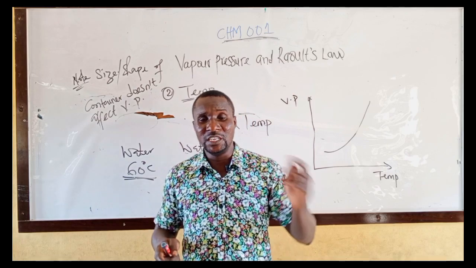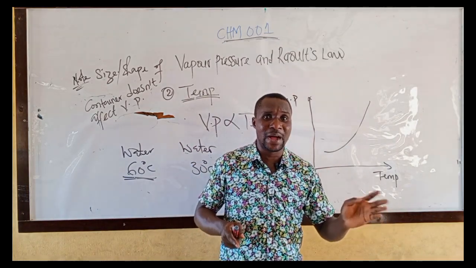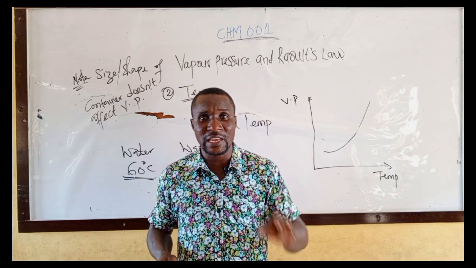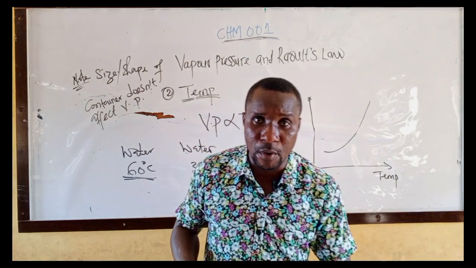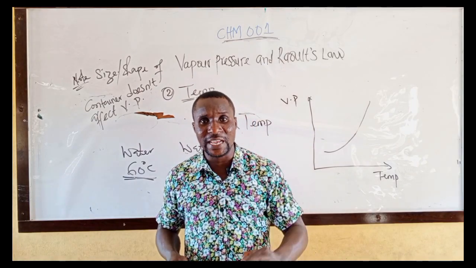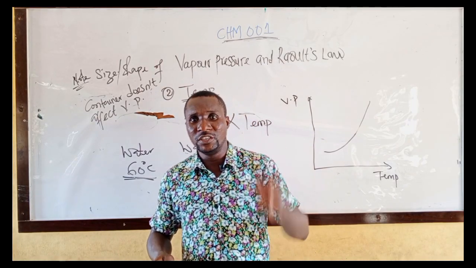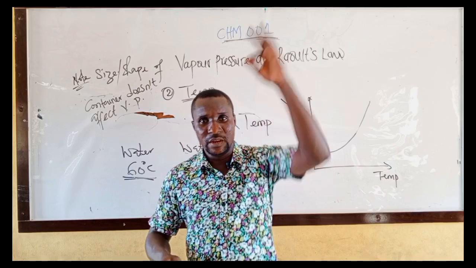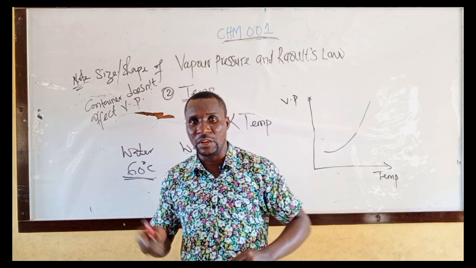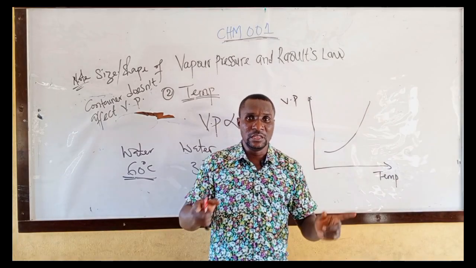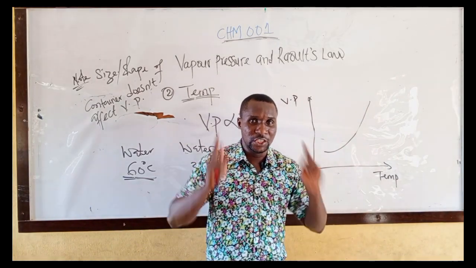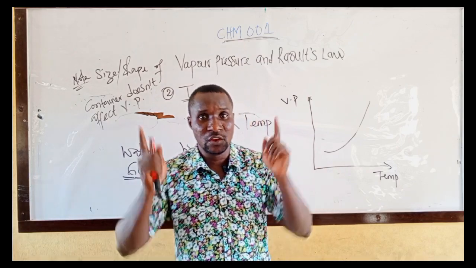Vapor pressure is the pressure exerted by a vapor on the surface of a liquid. Take note of that. The vapor pressure is the pressure exerted by a vapor on the surface of a liquid when there is evaporation and condensation. It occurs in a closed container.